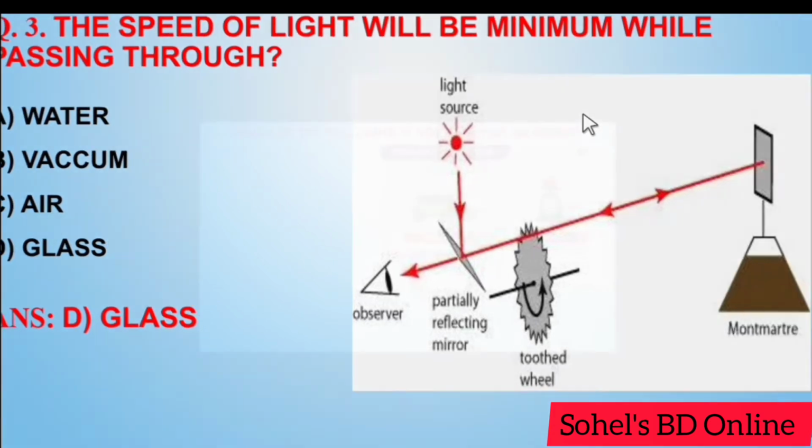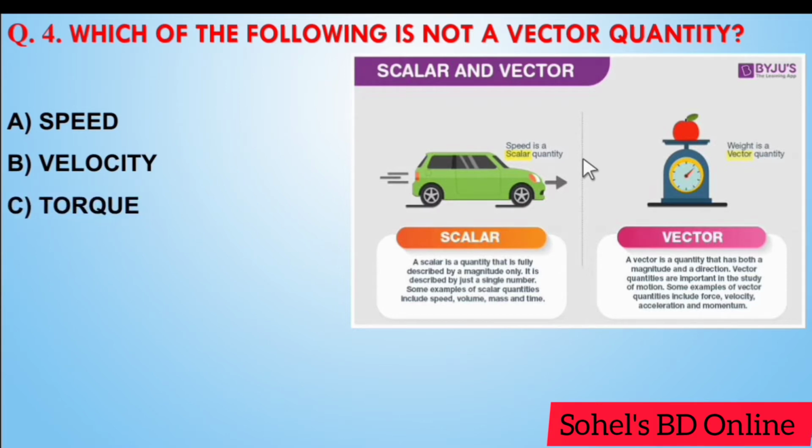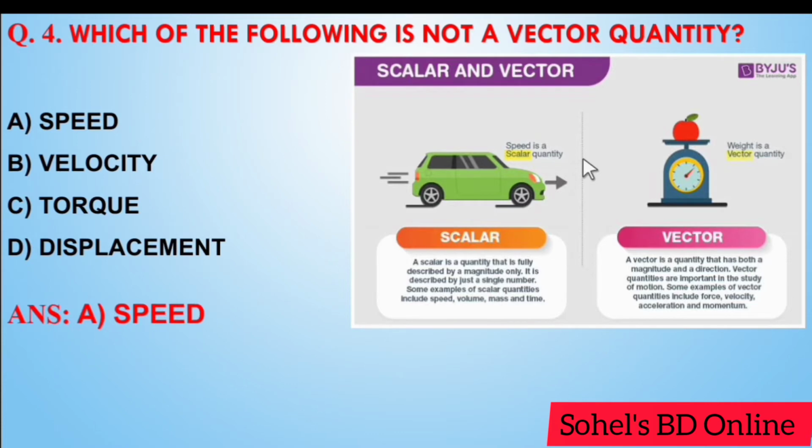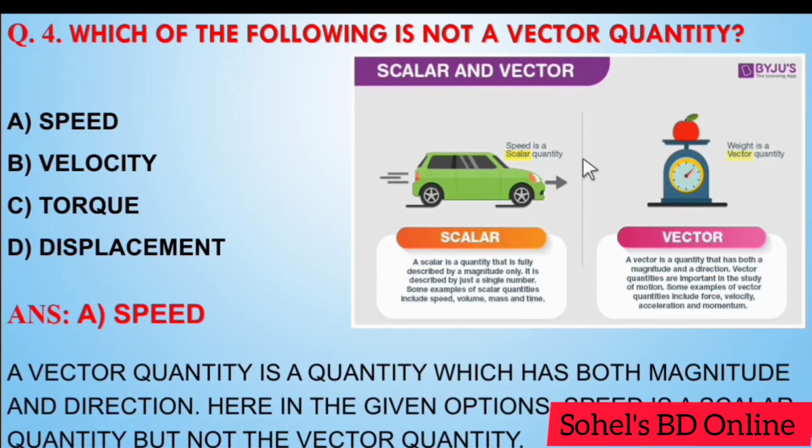Glass. Next, which of the following is not a vector quantity? Speed, velocity, torque, displacement. Answer A. Speed. A vector quantity is a quantity which has both magnitude and direction. Hence, the given option speed is a scalar quantity but not a vector quantity.